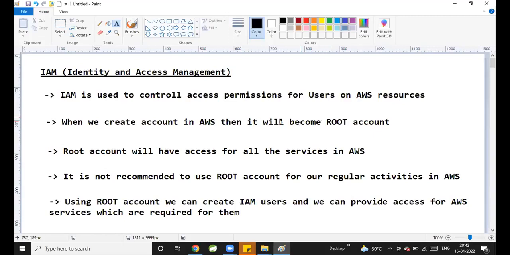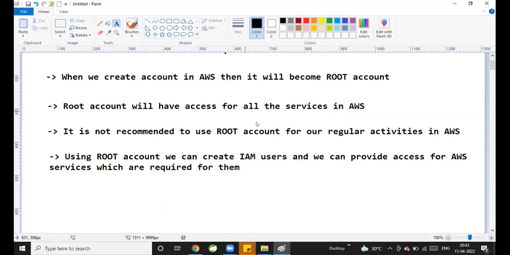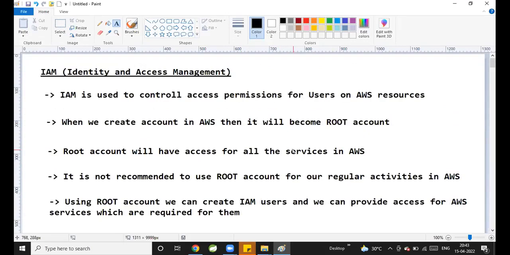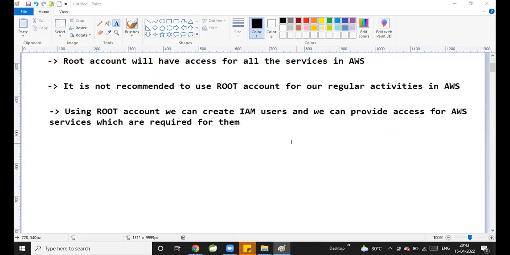Yesterday we created IAM accounts and we were able to log in to the IAM accounts, and to see how the permissions were provided for them and how they are able to access the services which they have. If the IAM user doesn't have access to a service, can he access that? Can an IAM user access all the services, or only the services which we have provided for him? Only those services he can access.